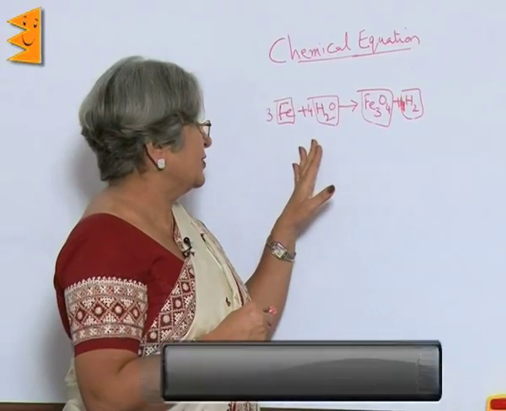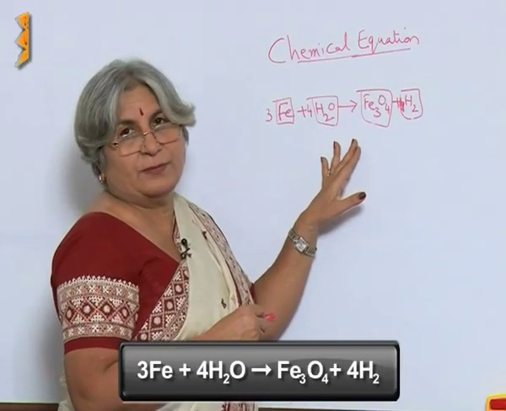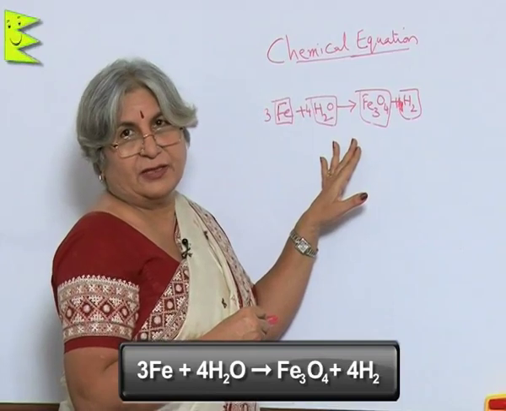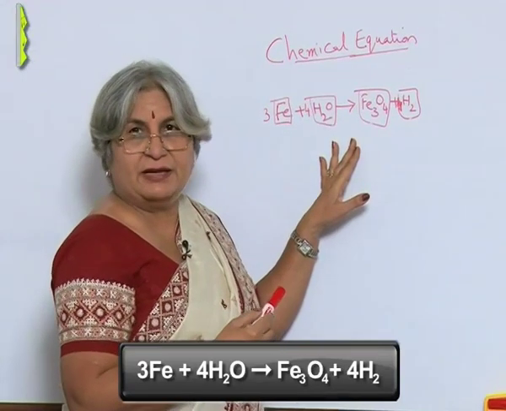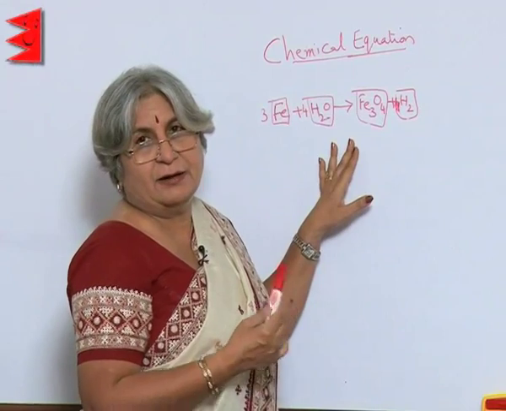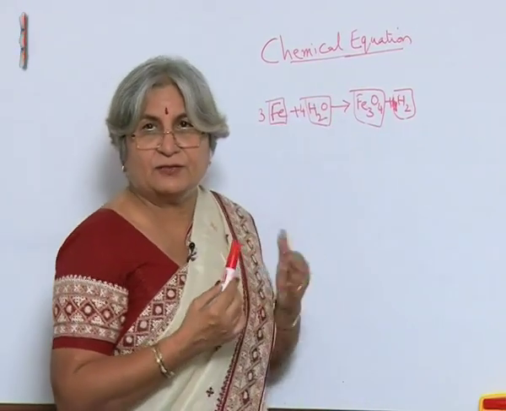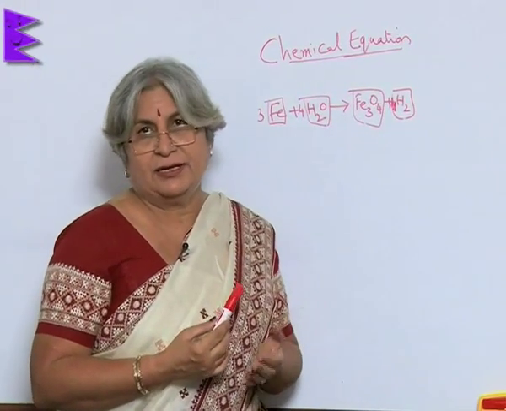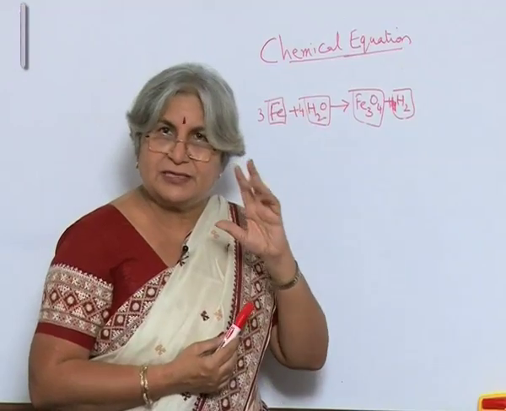Now, in this equation, we did not come to know about the state of matter. In some cases, we can even show the state of matter by using the symbol S for solid, L for liquid and G for gas, just the first letter.